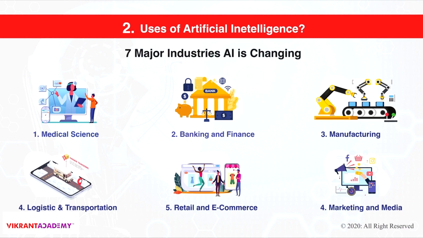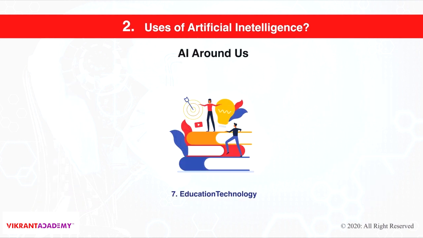The sixth one is marketing and media. In marketing and media, you have common examples of Netflix, YouTube, Facebook, Instagram. They know what you like the best, and based on that, they recommend products and services for you. So when you watch a YouTube channel, they recommend what's the best. Anyway, we'll talk more about this on our next slide.